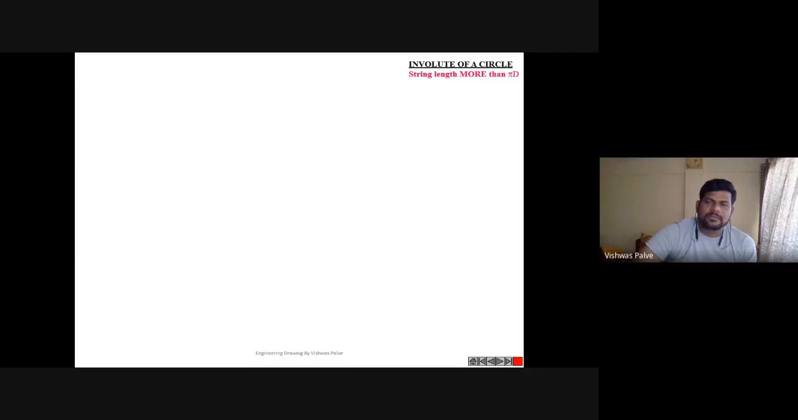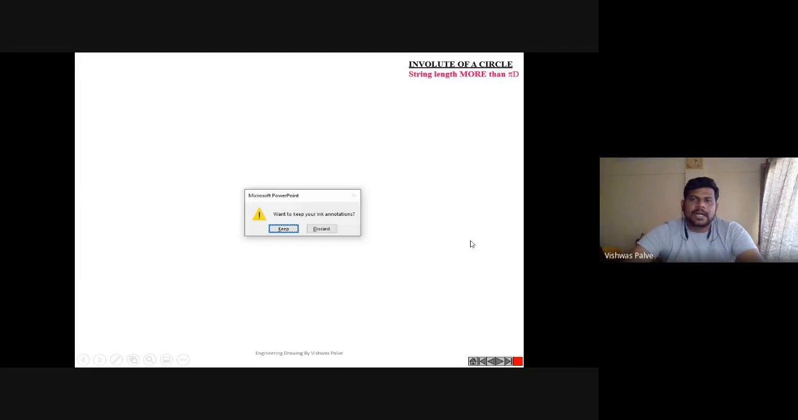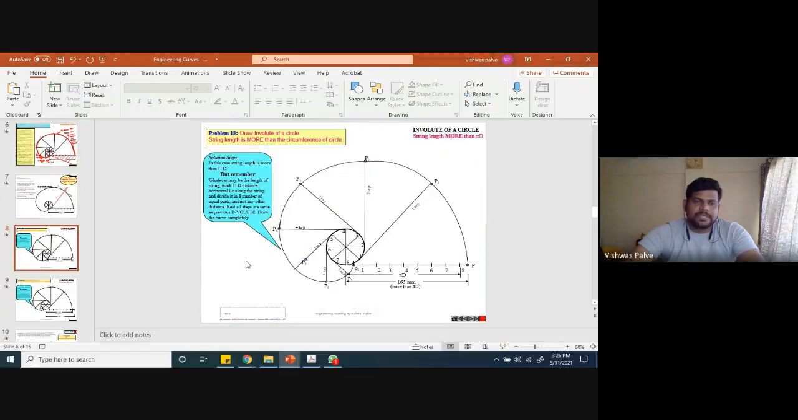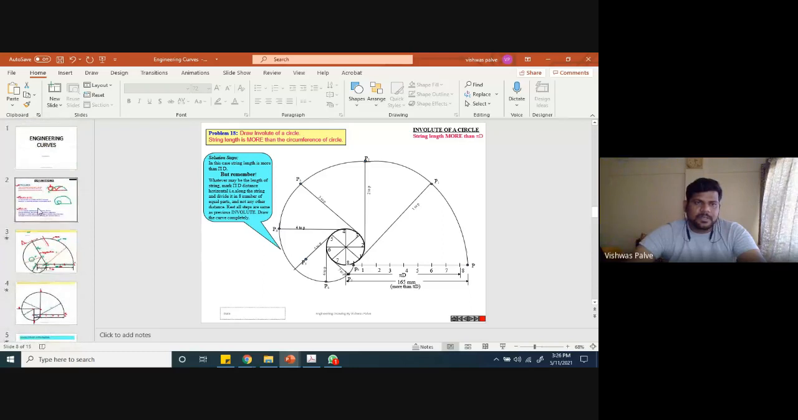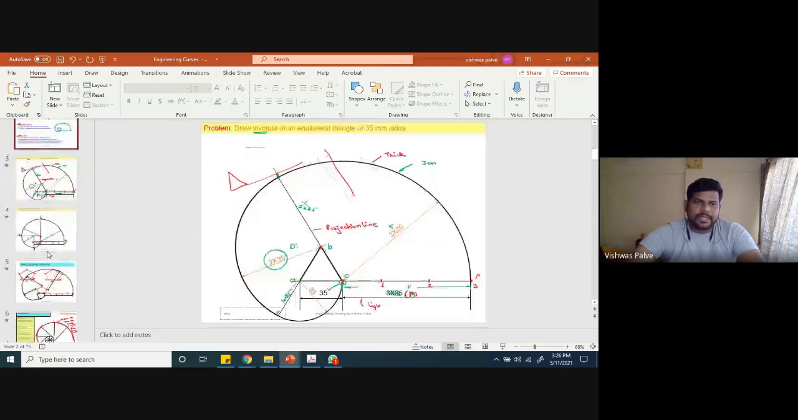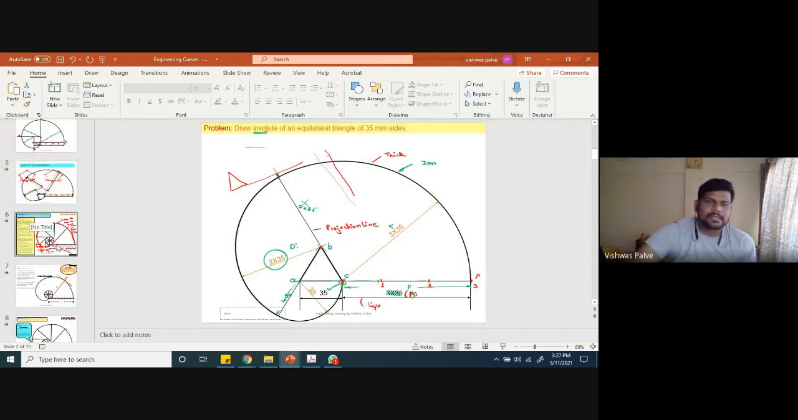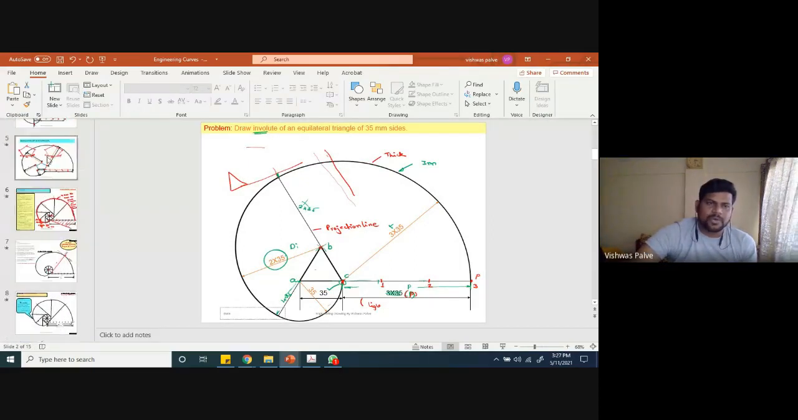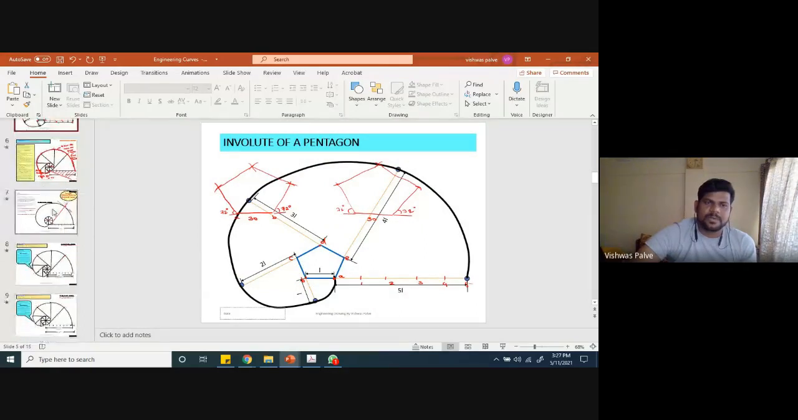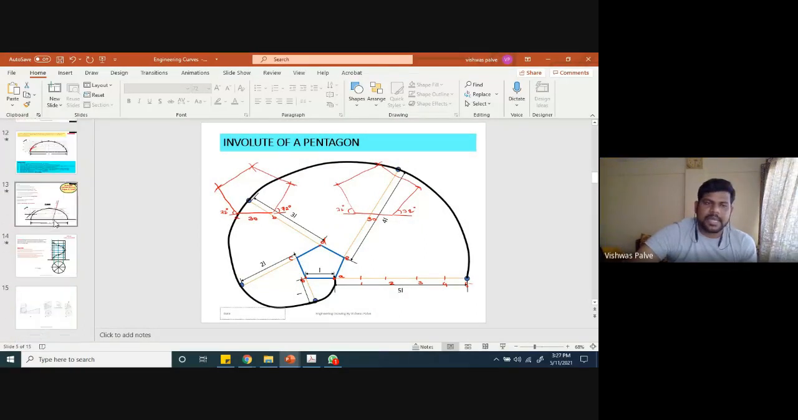Now, what is the next condition, involute of a circle when string length is more than the circumference? If the string length is more than circumference, how are we going to draw? How are we going to represent that? Okay, that we are going to see. So in today's lecture, we are going to see the involute part. One second, we'll just revise what we have done. Involute for triangle, then for square and pentagon. These 4 parts we have done. Now when the string length is greater than and string length is less than.